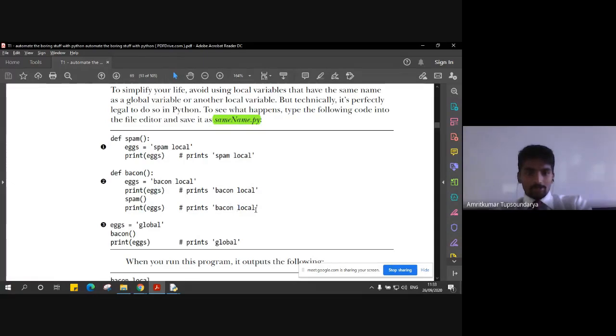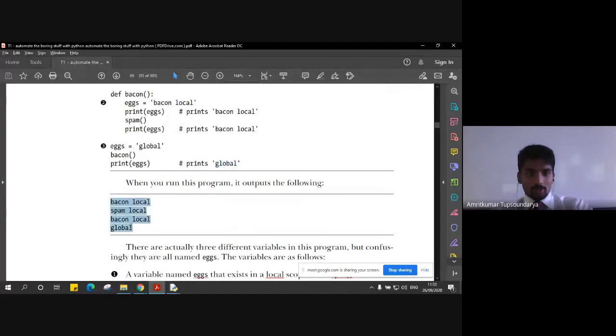And then the Bacon function gets terminated here, which is where the flow of control is. And then we go on and print x. Now this x is just the global variable. It is not indicating any x from the Bacon function or from the spam function, but this is the global declaration. So this x is what is getting called, and we are able to get global printed at the terminal. So I hope you got it. Bacon, then spam, then Bacon again, and then global. So that's how our output would look: Bacon local, spam local, Bacon local, and then global.